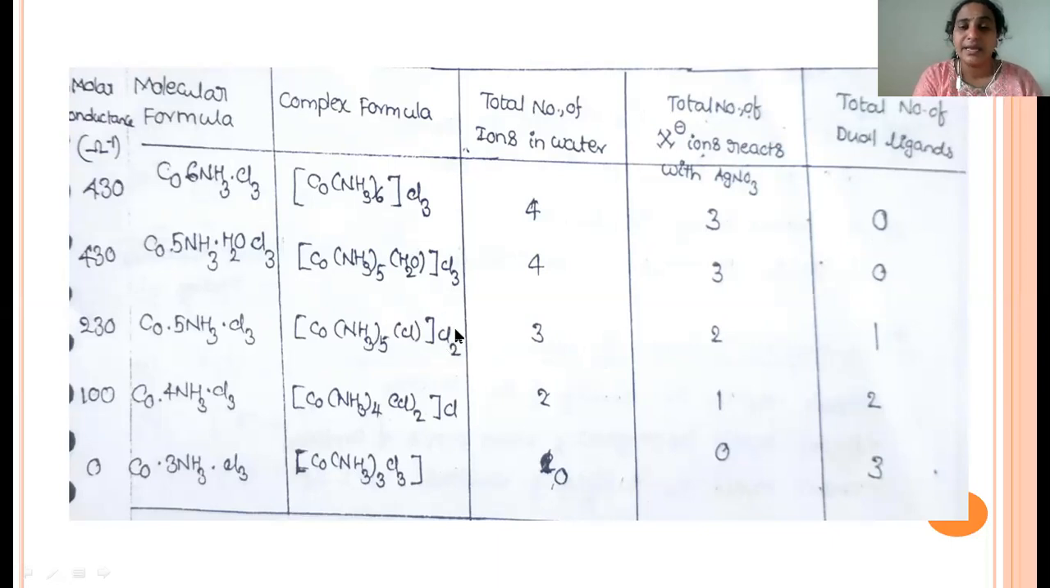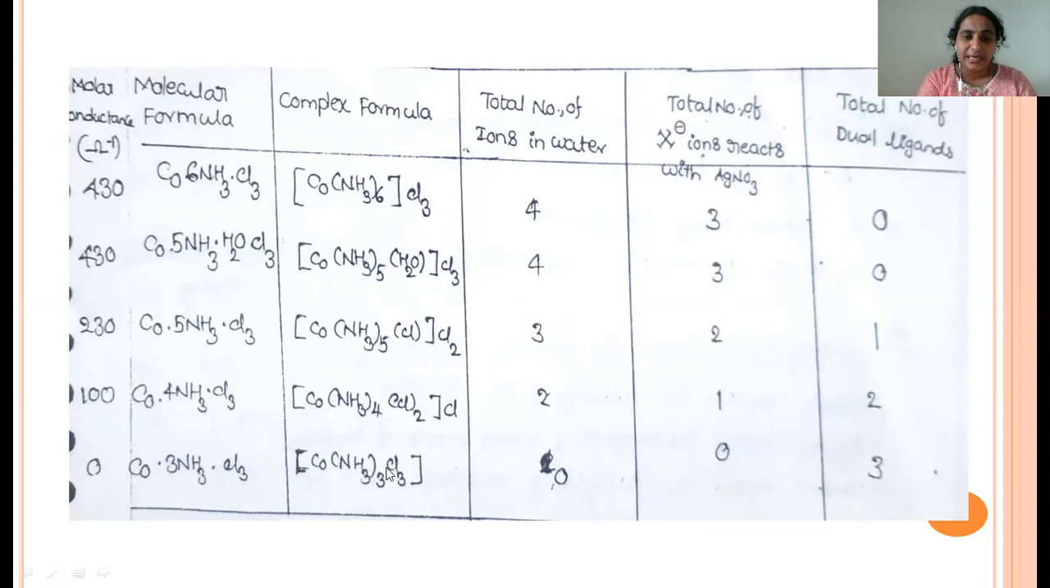Only those ligands which are acting as primary valency, only these 2 ligands, will react with the silver nitrate. So here only 2 moles of silver nitrate will be consumed. In total, this produces 3 ions in the aqueous solution, hence it produces less molar conductance. And in this complex, one ligand is playing a dual role.